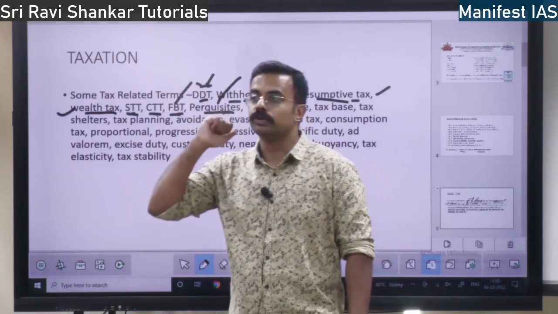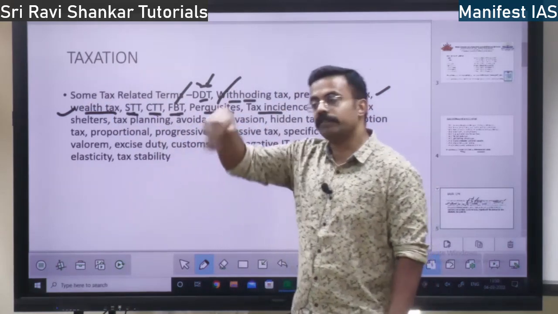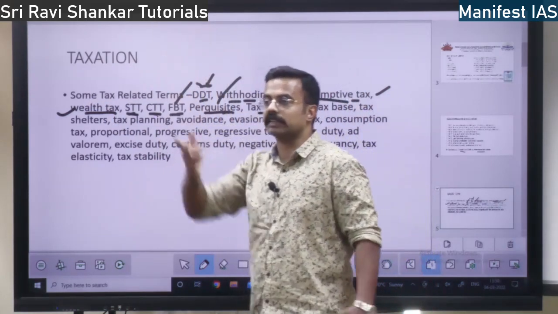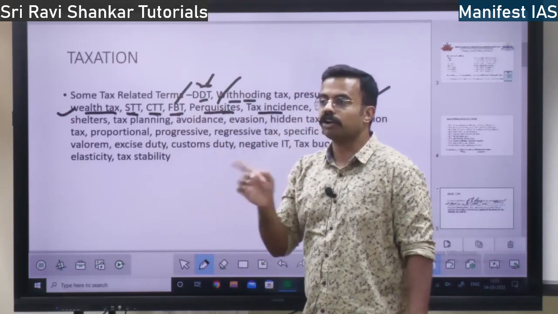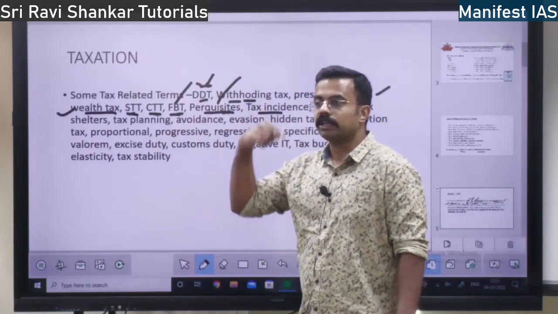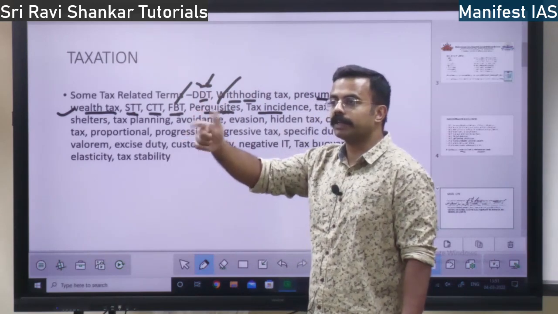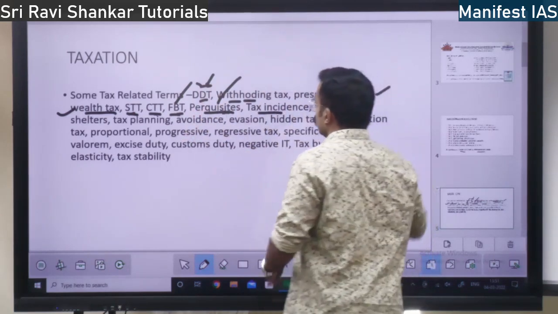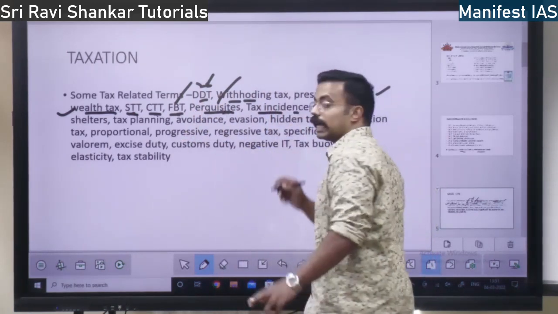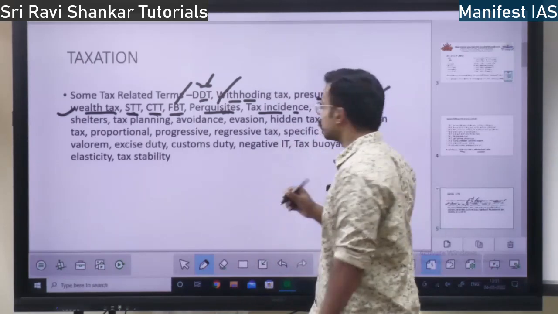I am paying it to the manufacturer, who in turn pays it as indirect tax. Suppose you buy a Parle-G biscuit, you are not paying tax to the government. You are paying it to the manufacturer, who in turn pays it to the government. So in that case, the tax incidence is not on me, it is on the manufacturer, right?